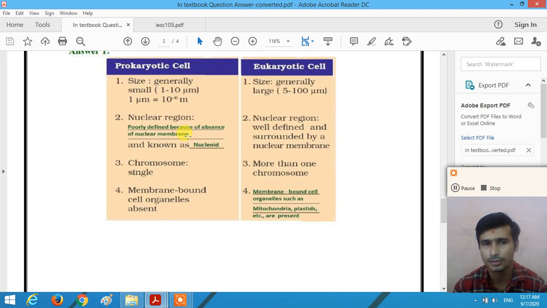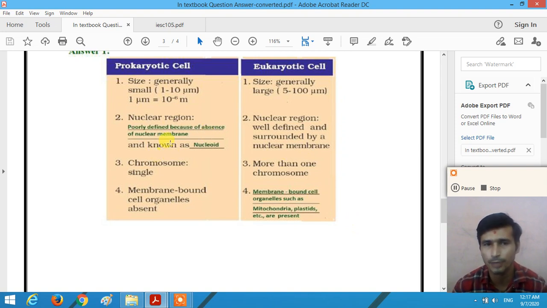So the nuclear membrane in the prokaryotic cell is absent, and the nuclear region is poorly defined in the prokaryotic cell, whereas in the eukaryotic cell the nuclear region is well defined and surrounded by a nuclear membrane. So the nuclear membrane is present in the eukaryotic cell and absent in the prokaryotic cell. This is called the nucleoid, right?